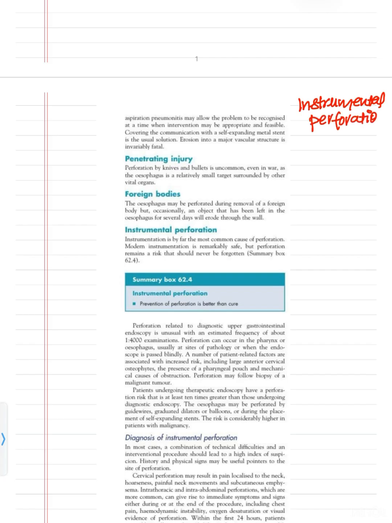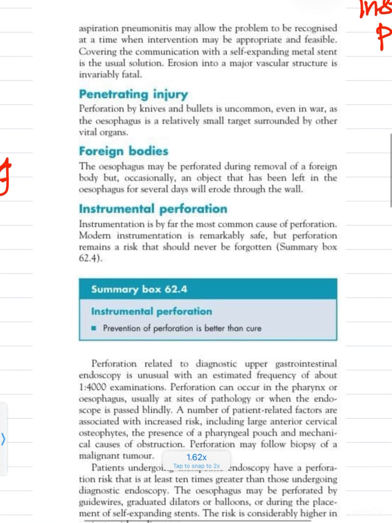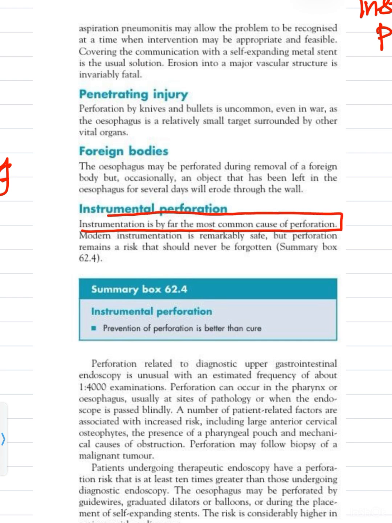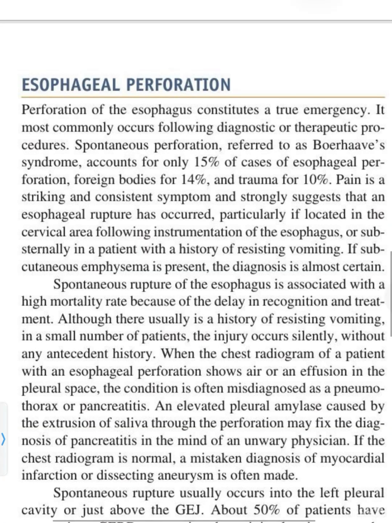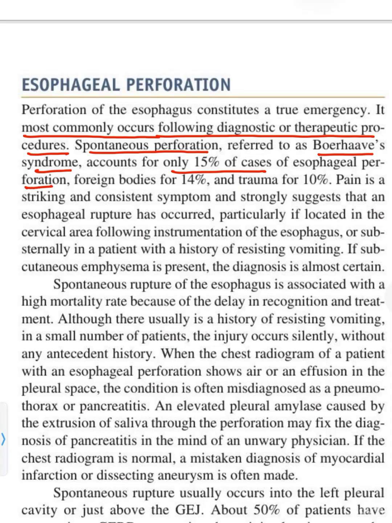So we have two sources here. One is Bailey's. Bailey writes that instrumentation is by far the most common cause of perforation. So the most common cause of perforation of esophagus is instrumentation. Our second reference is Schwartz, which writes that perforation of the esophagus constitutes a true emergency. It most commonly occurs following diagnostic or therapeutic procedures. Other causes are spontaneous perforation, referred to as Boerhaave syndrome, accounting for only 15% of cases of esophageal perforation, foreign bodies for 14%, and trauma for 10%.